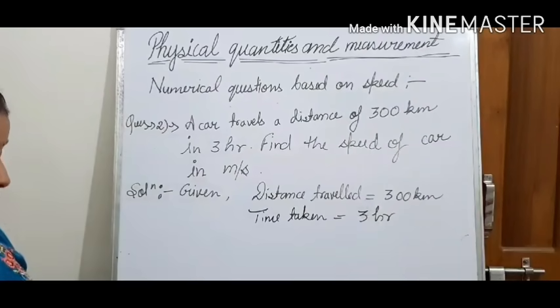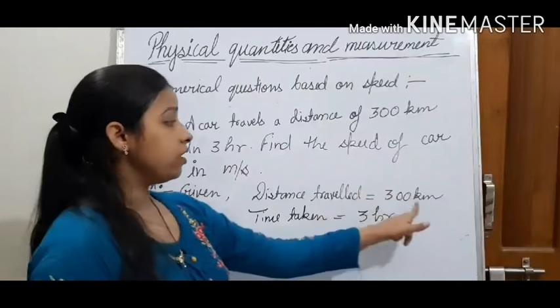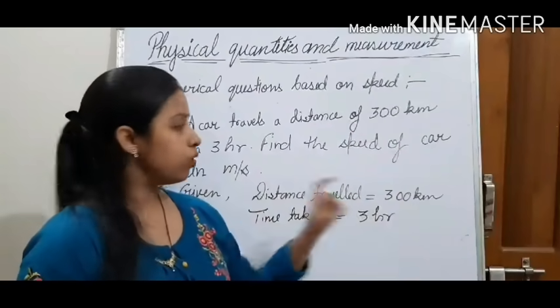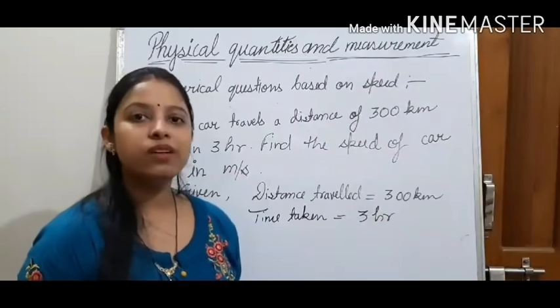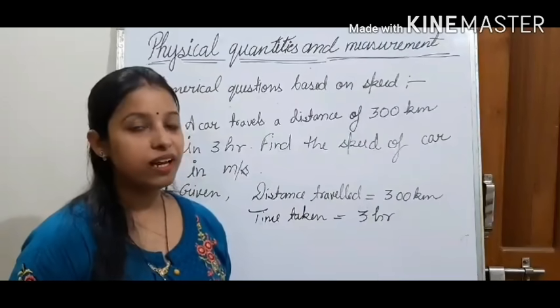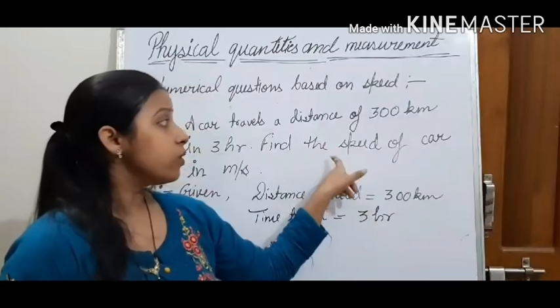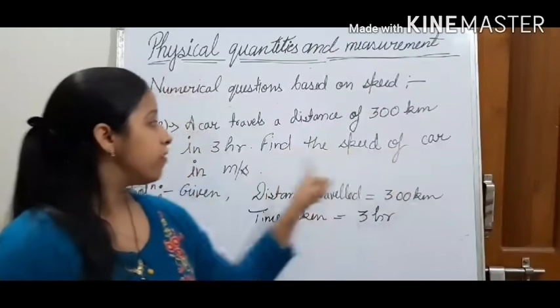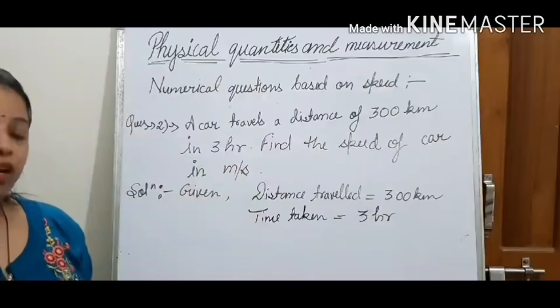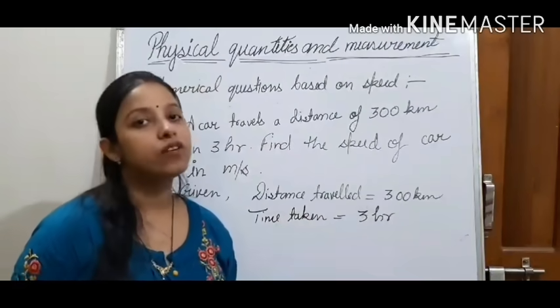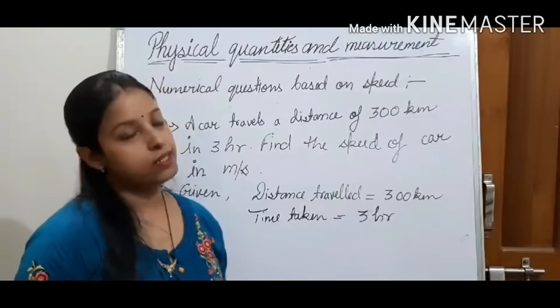Now you see this, distance is given in kilometer and time is given in hour, so we can calculate speed in kilometer per hour. But our question is, find the speed of car in meter per second. So first we will find out speed in kilometer per hour, and after that we will convert it into meter per second.